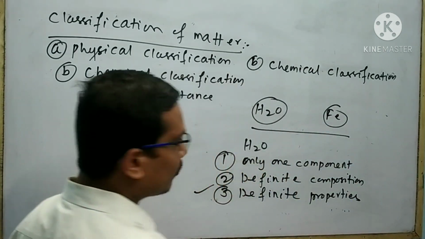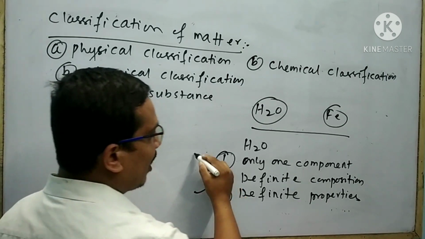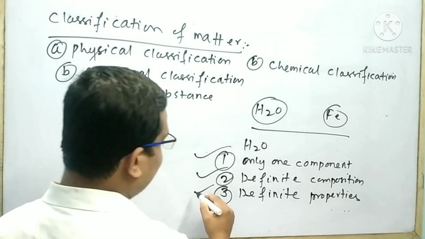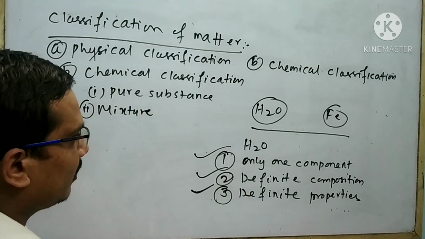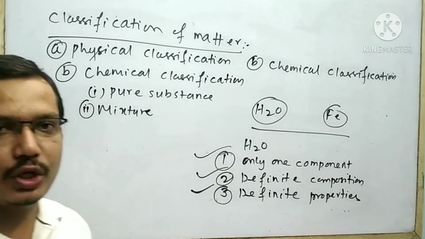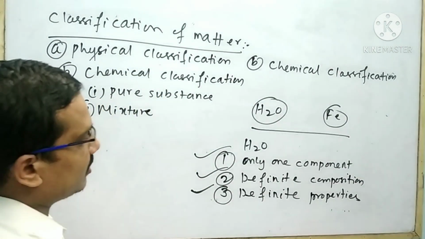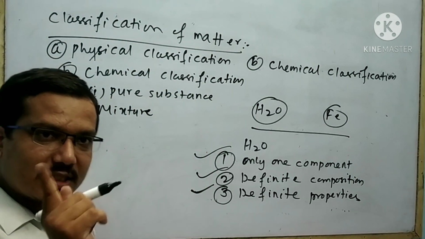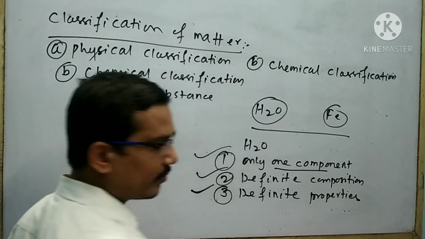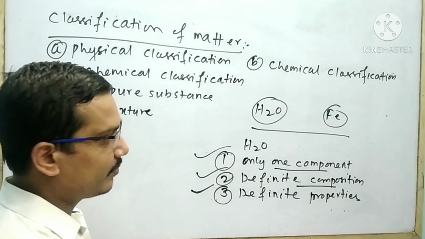Generally, we concluded that both water and iron are made by only one component, having definite composition, and also definite properties. Here, water and iron are called pure substances. What is the meaning of pure substance? Pure substance is matter which is made by only one component and has definite composition and definite properties.